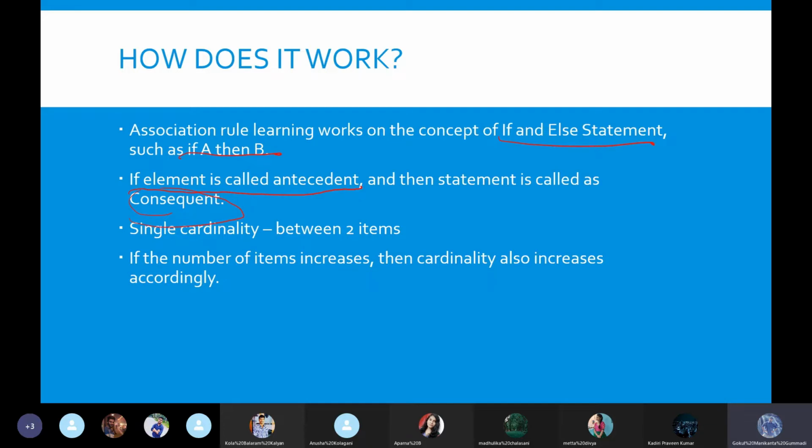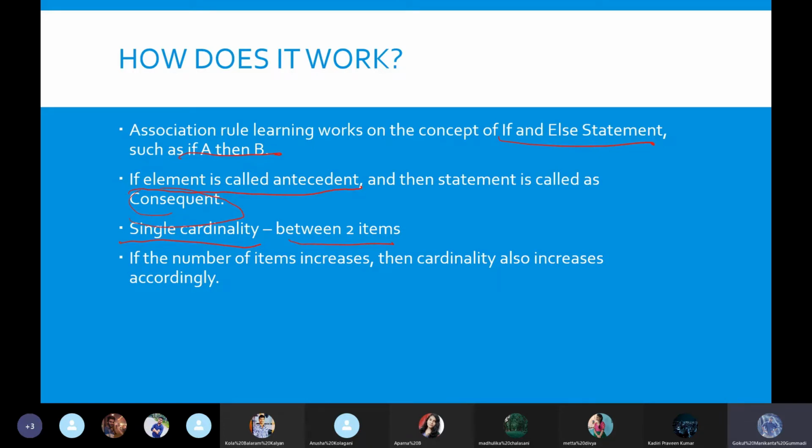But coming to the relationship between any two items in a whole data set, if there is a certain relationship between them, that relationship is called cardinality, or single cardinality. It is the relationship between two items. But what happens if we have similar relationships between more than two items?